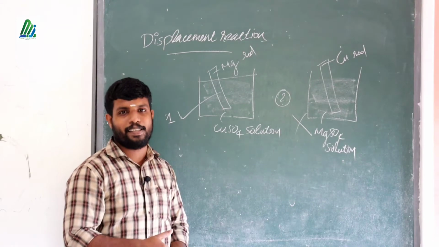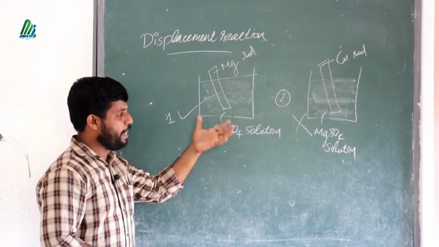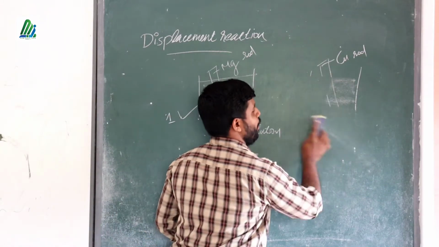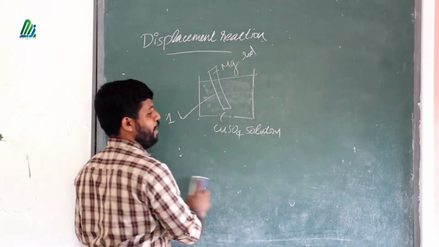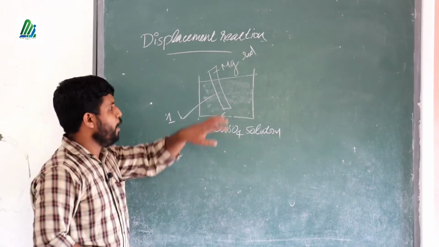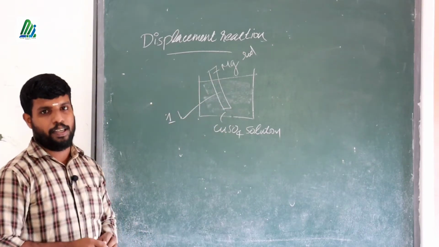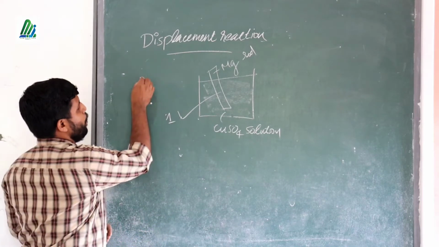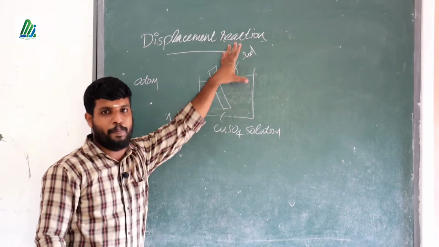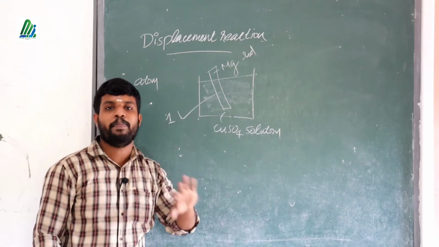We are going to explain the reaction in the beaker with the magnesium rod and copper sulfate solution. For this we have to know some important basics. If a metal exists in the metallic form, the constituent particles are atoms. So the magnesium rod contains magnesium atoms.